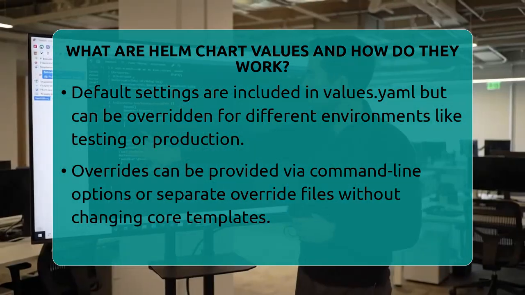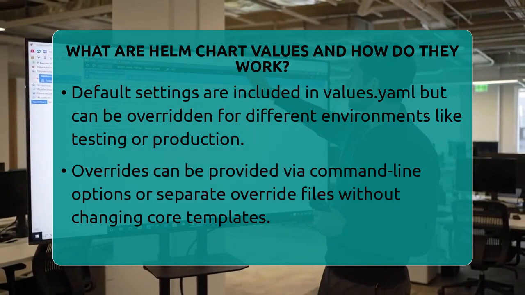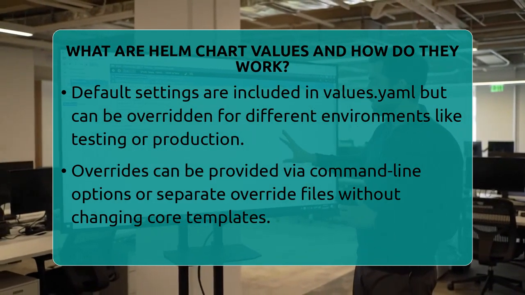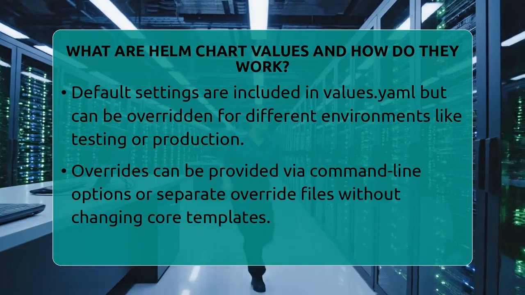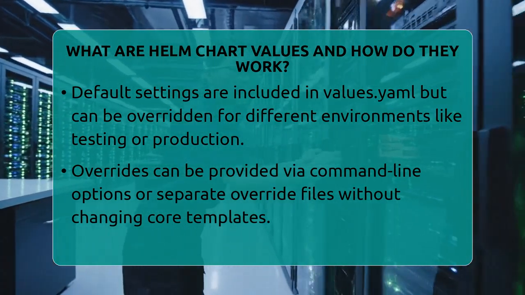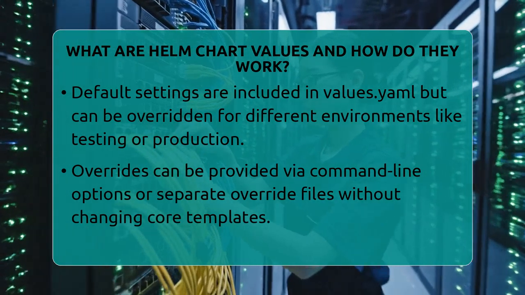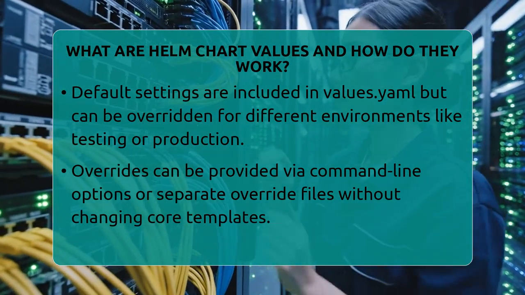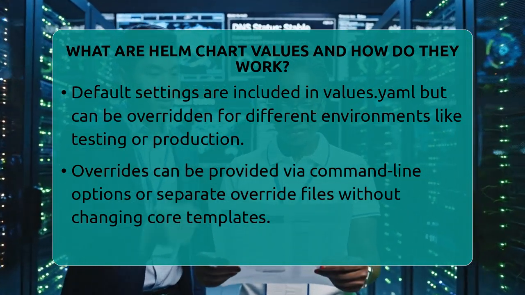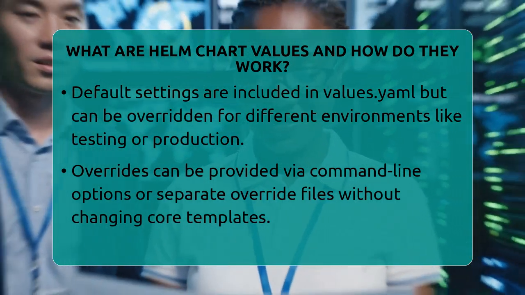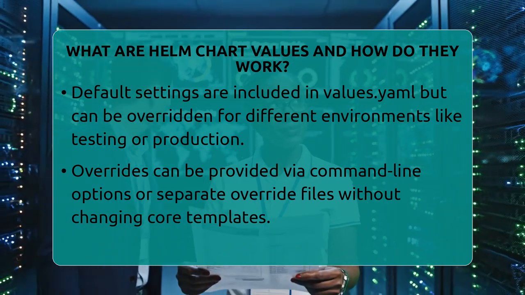Inside the templates, Helm uses a special syntax to access these values. It uses an object called. For example, if a template needs to set a port, it might use. During deployment, Helm replaces this placeholder with the actual value from values YAML or your overrides. This process makes deploying applications more consistent and less prone to errors.